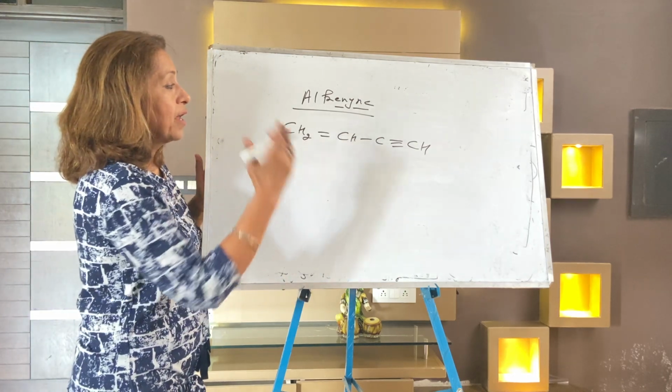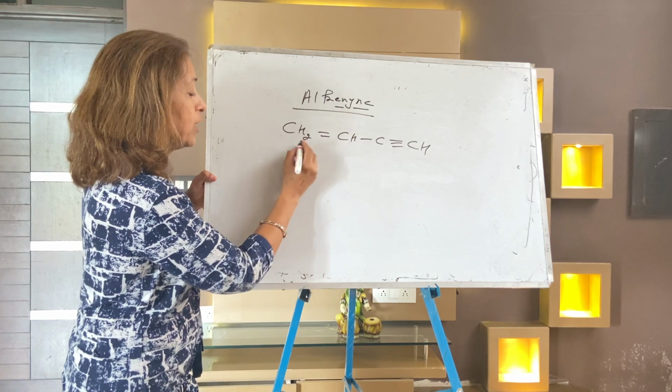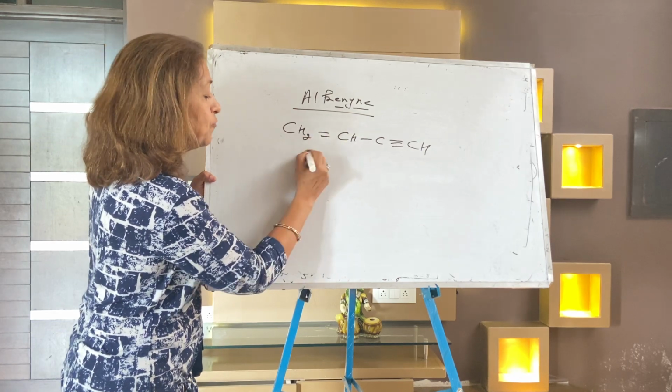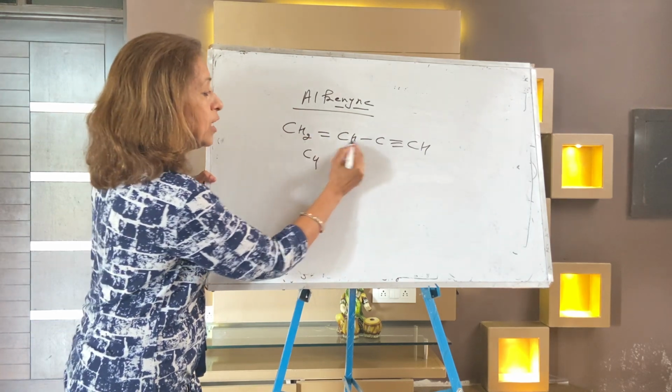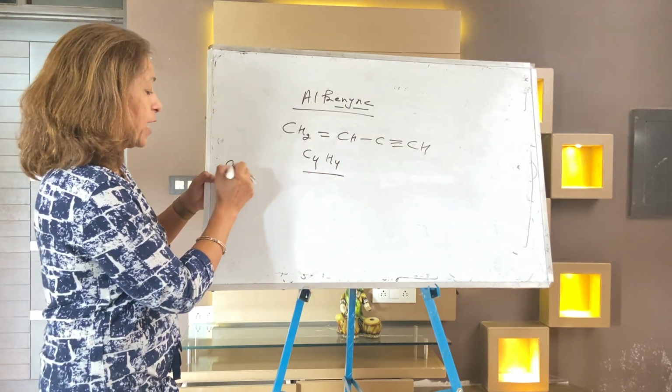So what's the formula? Now you will calculate: 1, 2, 3, 4, C4, H 2, 3, 4. So it's C4H4.